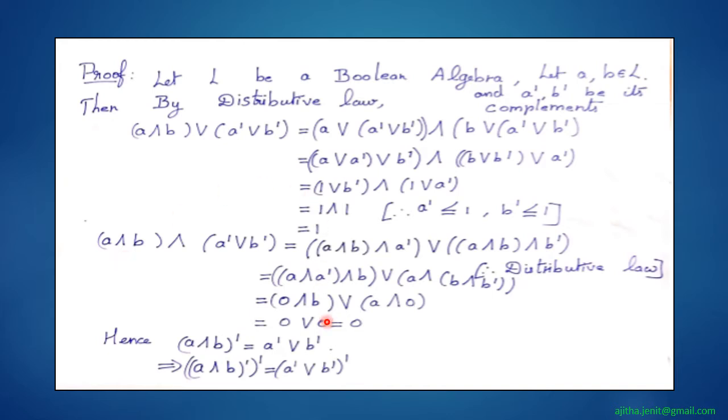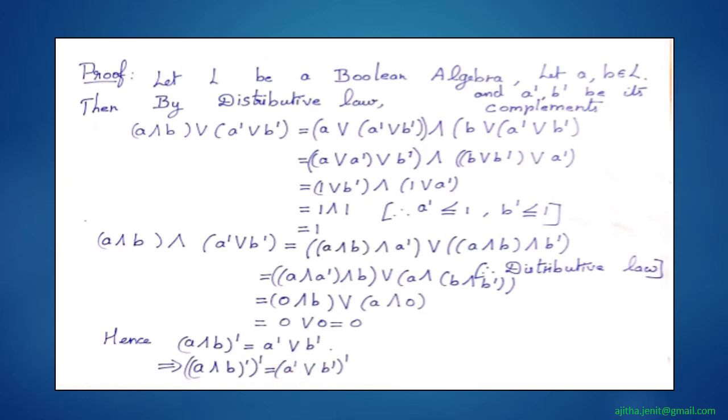Therefore, these two results show that these two are complements of one another. Therefore, we can write in notation (A meet B) dash is equal to A dash join B dash. And if you take complements on both sides, then you will get (A meet B dash) dash is equal to (A dash join B dash) dash.